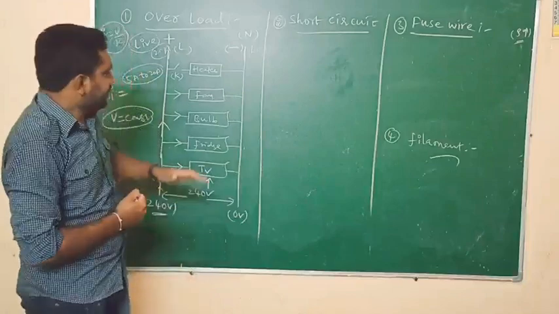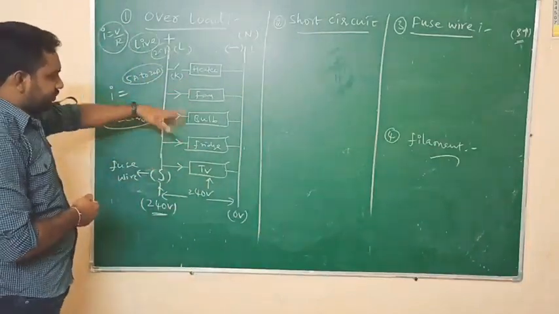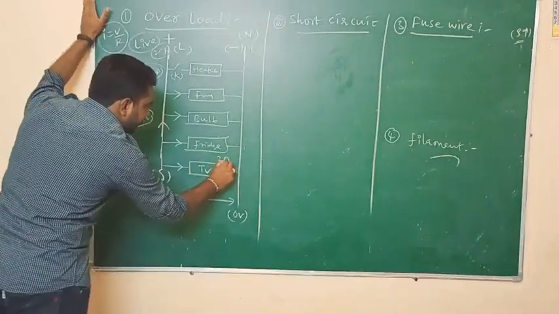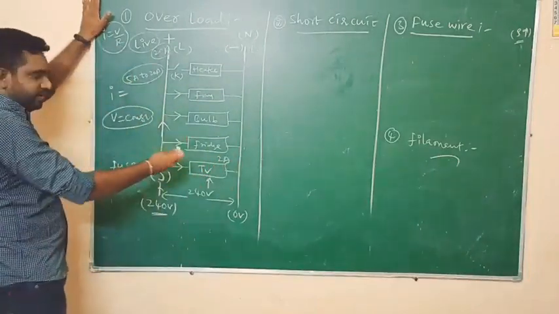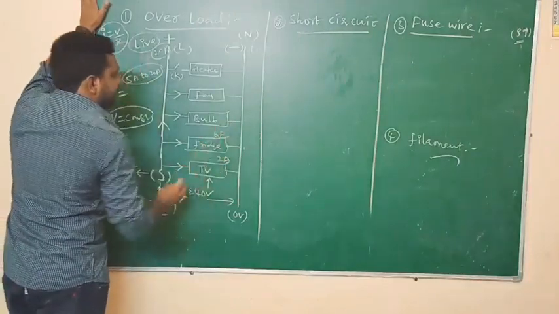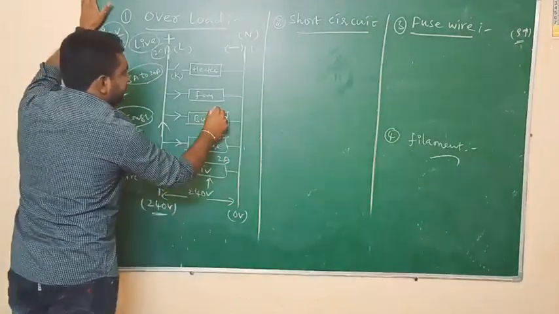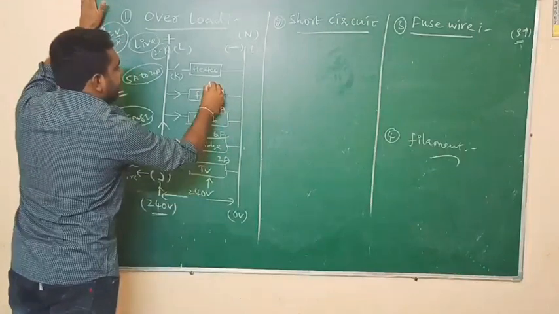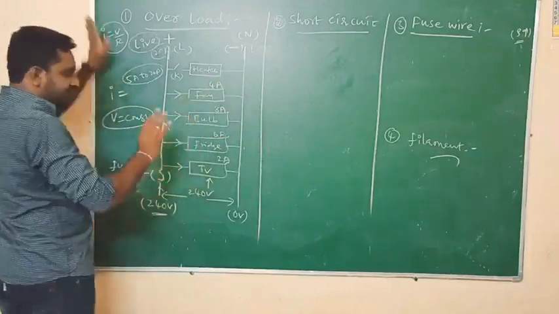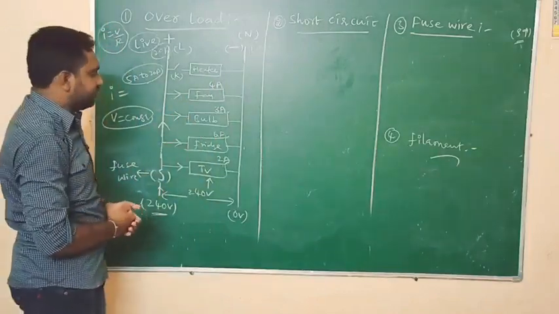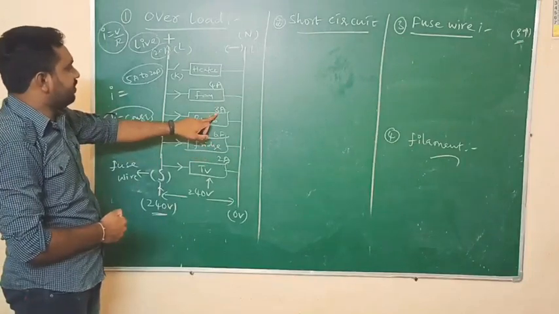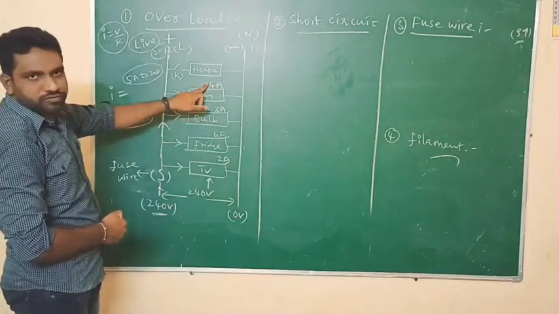Because, for example, let us consider the TV is receiving 2 amperes of current. I am giving one example for understanding purposes. The fridge is receiving 6 amperes of current. The bulb is receiving 3 amperes. The fan is receiving 4 amperes. Not exactly, I am just giving some approximate values. 2 plus 6, how much? 8. 8 plus 3, 11. 11 plus 4, 15.